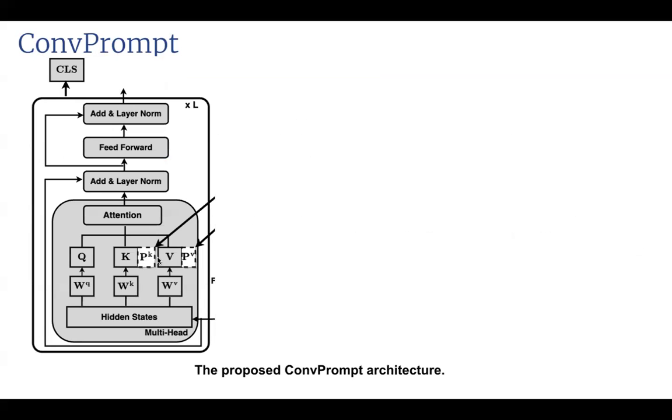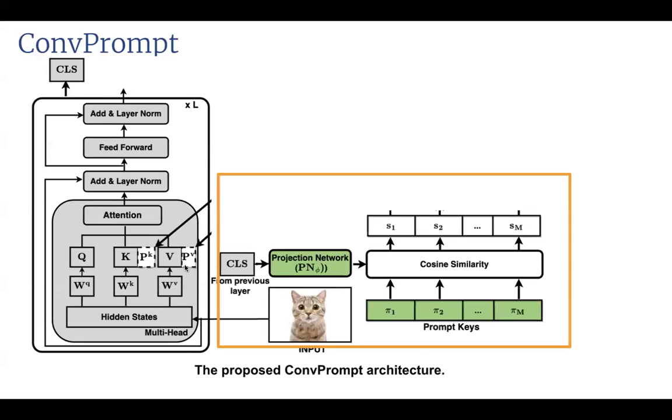We apply prompts to the keys and values of the pre-trained transformers, which are highlighted in gray. For that, we pass the CLS embeddings from the previous layer through the projection network and match them with prompt keys to get the similarity values. These similarity values will be used to weigh the prompt components, which we'll be describing in a moment.